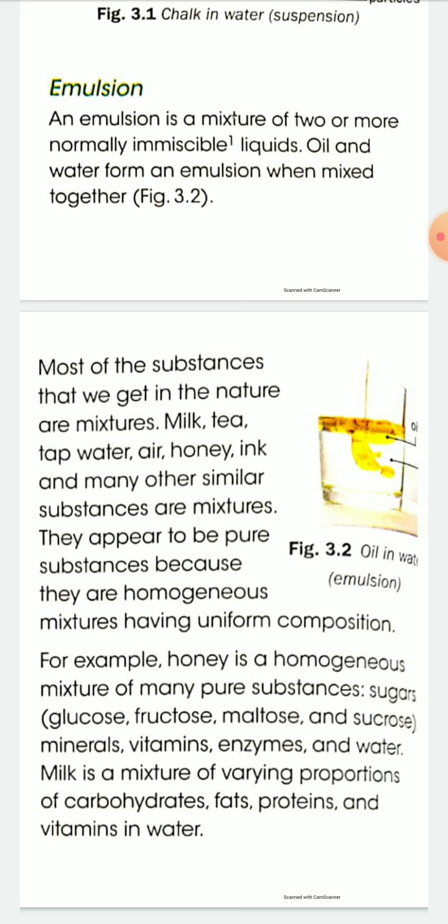Okay, most of the substances that we get in nature are mixtures. Milk, tea, tap water, air, honey, ink, and many other similar substances are mixtures. They appear to be pure substances because they are homogeneous mixtures having uniform composition. For example, honey is a homogeneous mixture of many pure substances like sugars, that is glucose, fructose, maltose, and sucrose, minerals, vitamins, enzymes, and water.